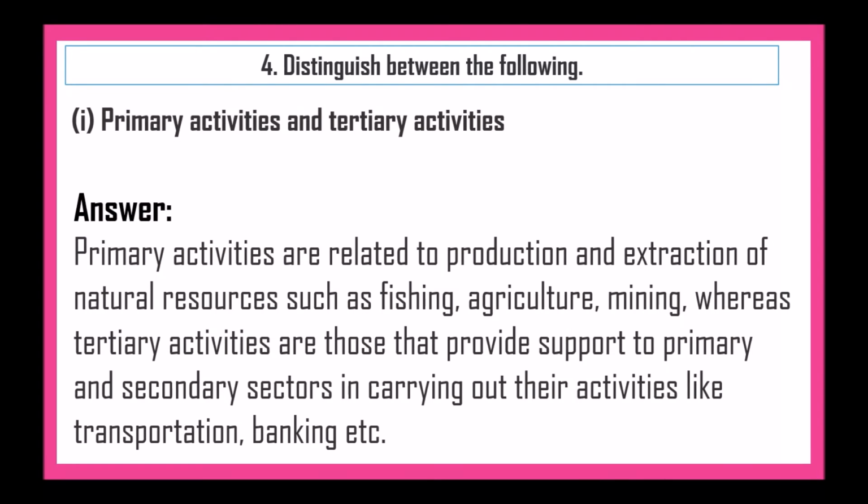Next, distinguish between the following. The first one is primary activities and tertiary activities. Primary activities are related to production and extraction of natural resources such as fishing, agriculture, mining, whereas tertiary activities are those that provide support to the primary and secondary sectors in carrying out their activities, like transportation, banking, etc.